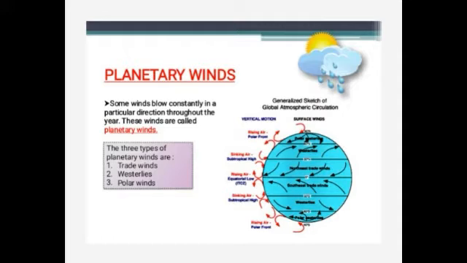Okay. And next about the polar winds. The polar winds blow from the polar high pressure to the subpolar low pressure belts in both the hemispheres, and they blow from the northeast to the southwest in the northern hemisphere. These winds are called the northeast polar winds and the southeast polar winds in the northern and the southern hemispheres. And these winds are very cool and dry.